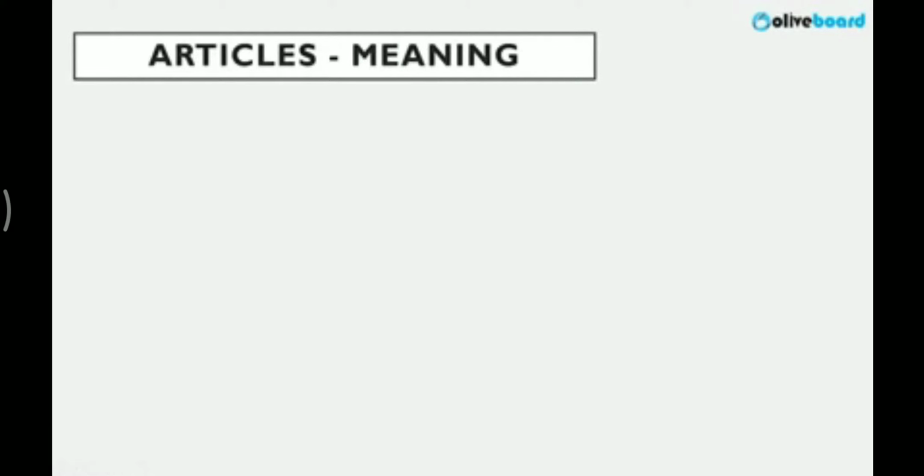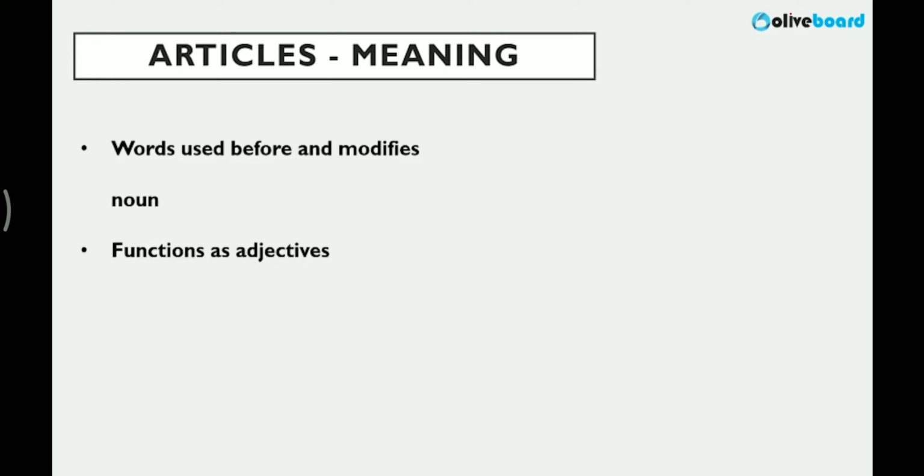Okay. What is the meaning of articles in English grammar if I say? These are words which are used before nouns and they modify a noun basically. So words which are used before a noun and they modify, define the noun. They function as adjectives. We all know that adjectives are the ones which talk about nouns, they define. So they function as adjectives only. Now understand the very important thing. They define a noun as specific or general, right? How as specific or general, I will show you with the help of an example, right?